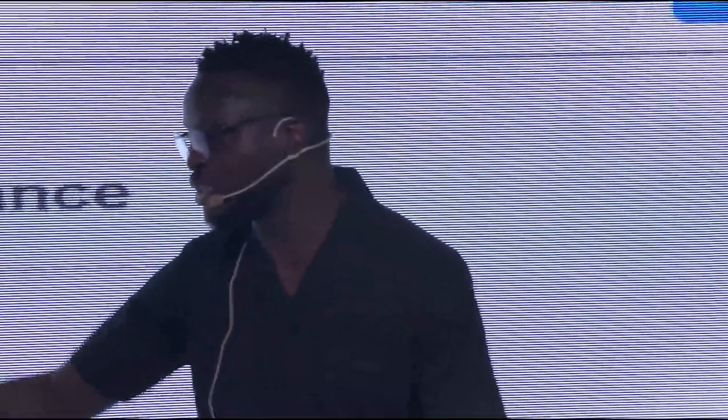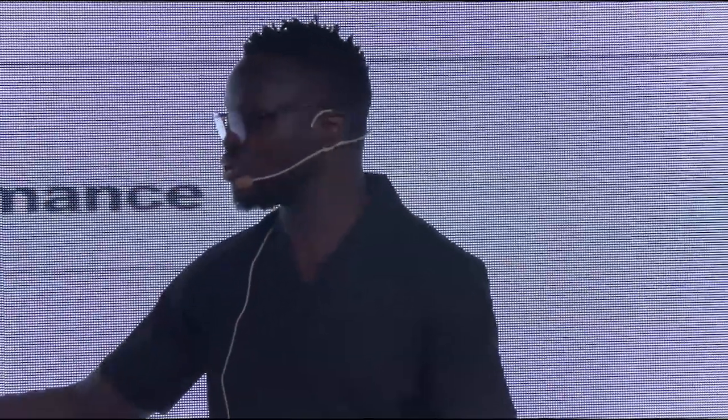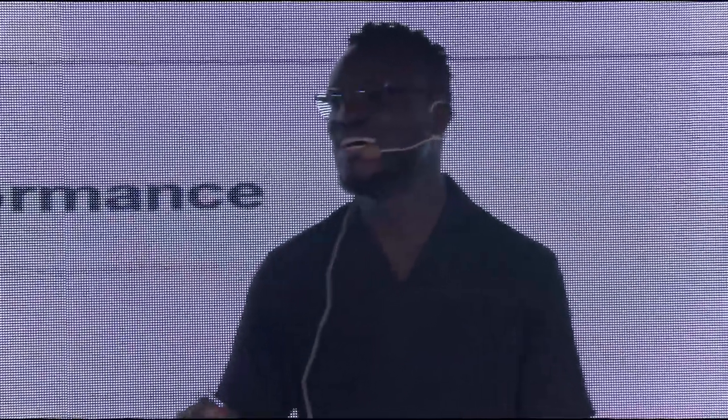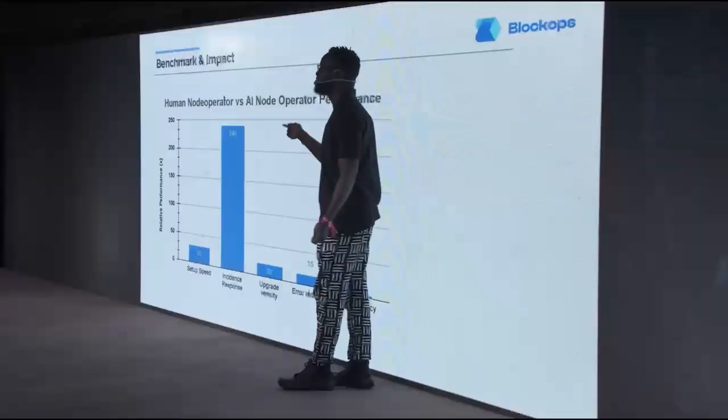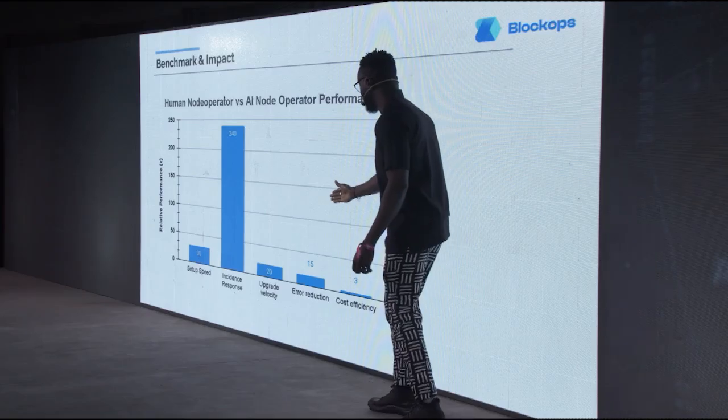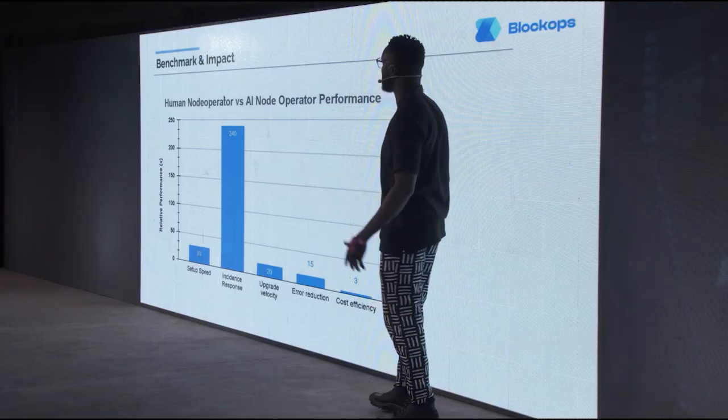When it comes to setup speed, the agent sets up the nodes or anything around the infrastructure faster than the human node operator, especially when it comes to fixing issues. You cannot rely on the human to be available at all times, but you can rely on the agent to be available at all times. And then the upgrade velocity, these are very easy benchmarks that it was very easy for the agent to pass.